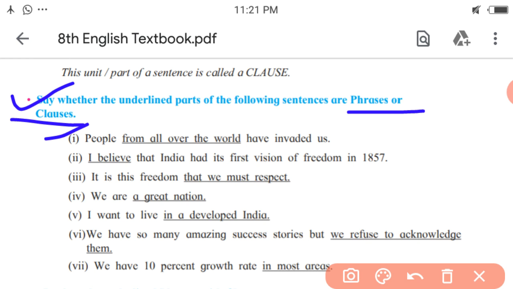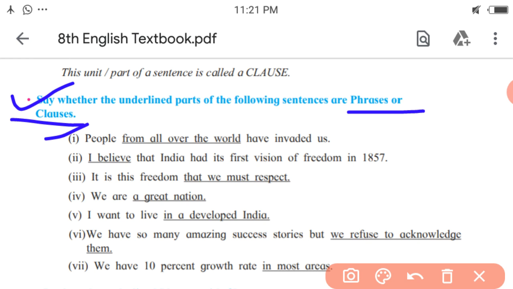These words are underlined. Is there any subject, or do you find any word as a subject? No. Is there any verb? No. So the first example is a phrase. So for the first, you have to write the answer: phrase.